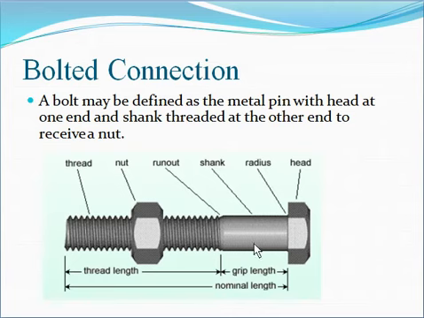This is the normal length, the overall length, and this is the threaded length. This is the run out, meaning the starting point of the threads. This is the nut, and these are the threads. These are the various parts of the nut and bolt system or bolted connection.